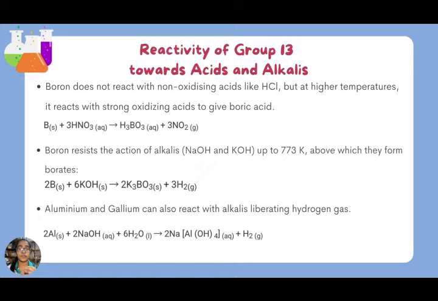The action of concentrated nitric acid renders aluminium and gallium passive by forming a protective layer of oxide. Aluminium and gallium can also react with alkalis, liberating hydrogen gas.